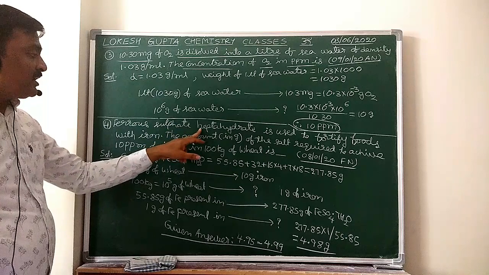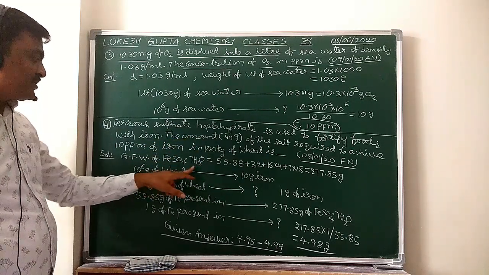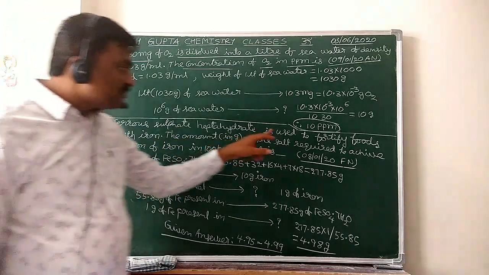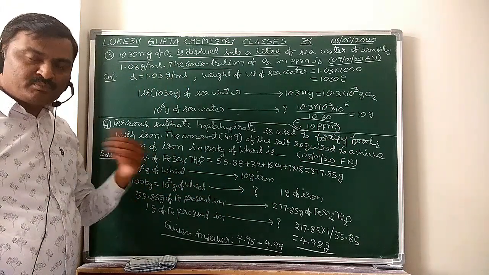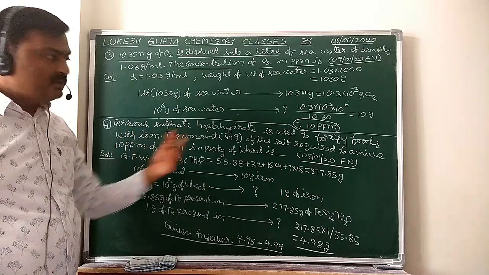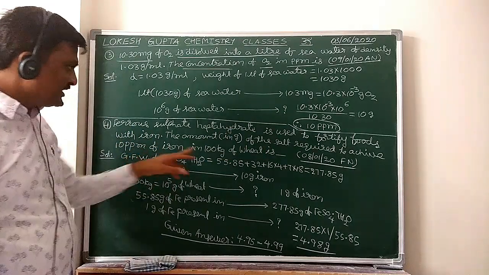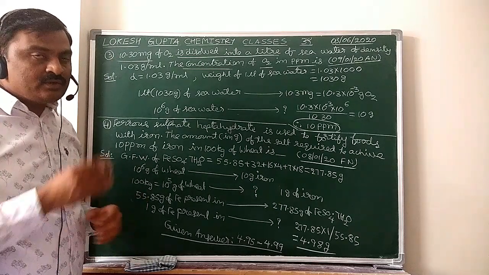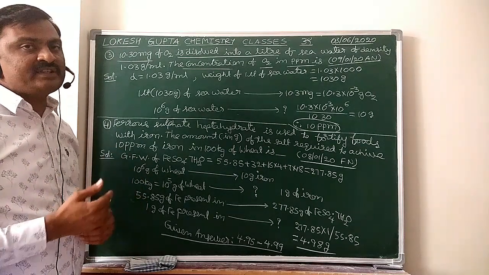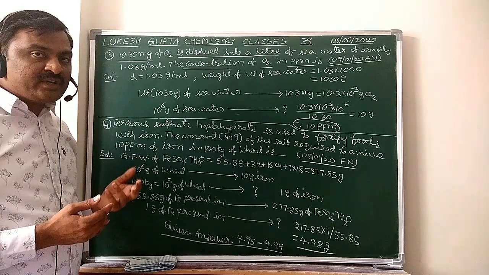Ferrous sulfate heptahydrate, FeSO4·7H2O, is used to fortify food with iron. Foods like wheat, to enrich those with iron. What are we using?